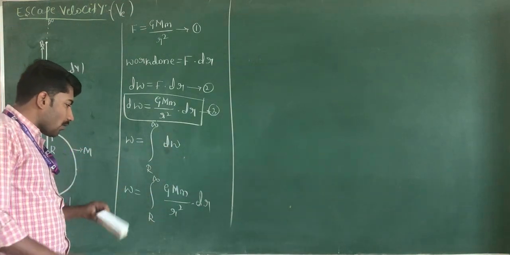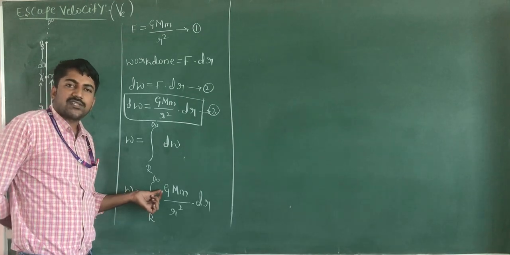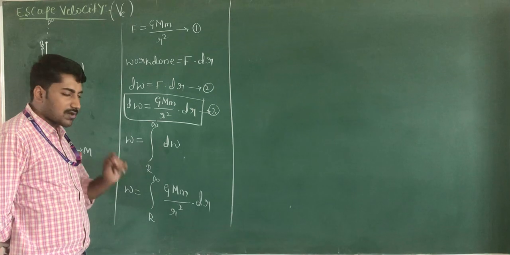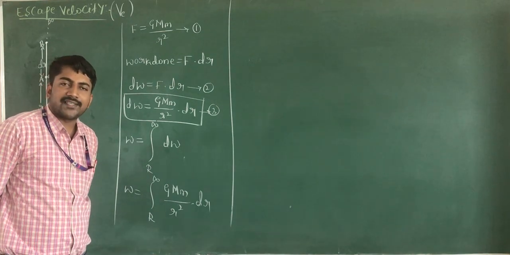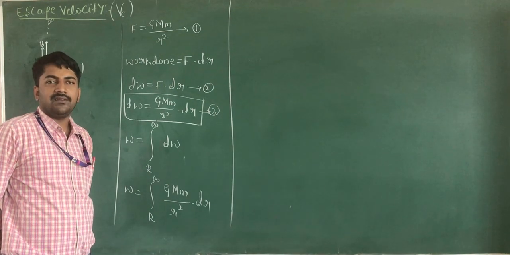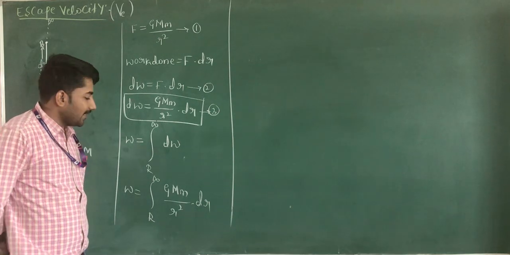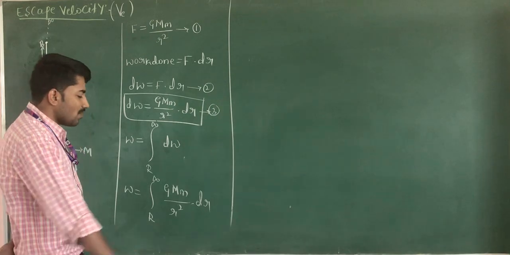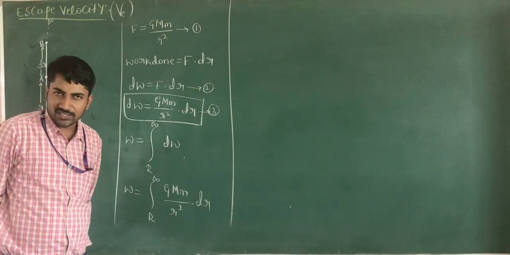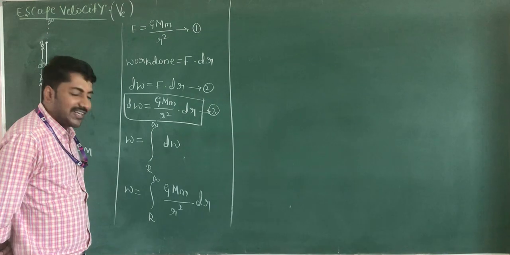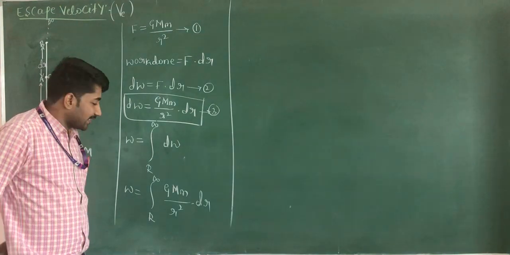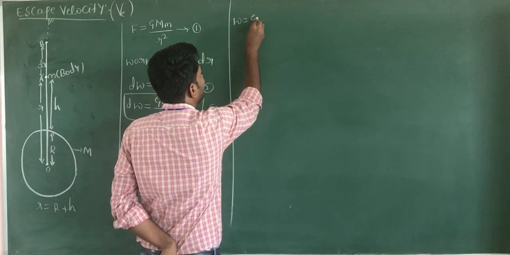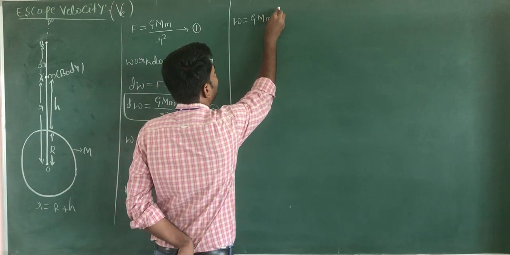Now when you integrate, take the constant value outside. Here capital G is the universal gravitational constant, M is the mass of the earth. Universal gravitational constant value is 6.67 into 10 to the power of minus 11 Newton meter square per kg square. M is the mass of the earth, it is nearly about 6 into 10 to the power of 24 kg. Mass of the body is also constant and here the variable is only distance r or displacement r. Take the constant value outside, now you get W is equal to G into capital M into small m